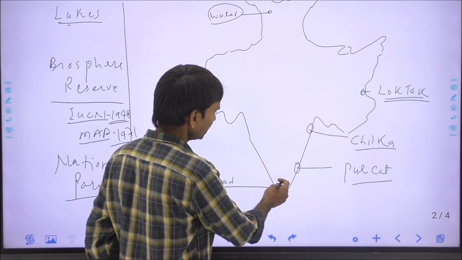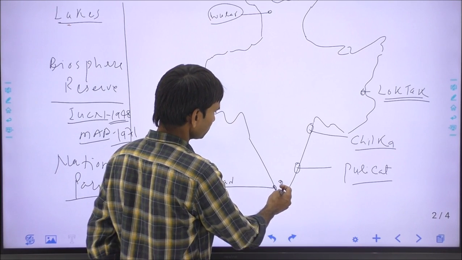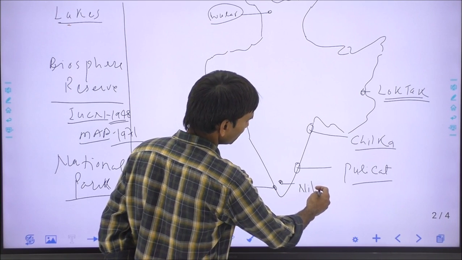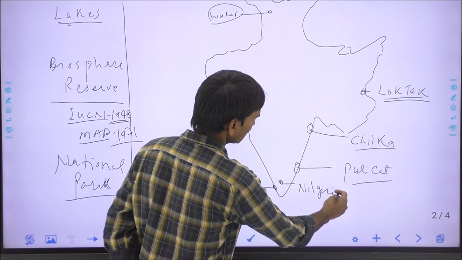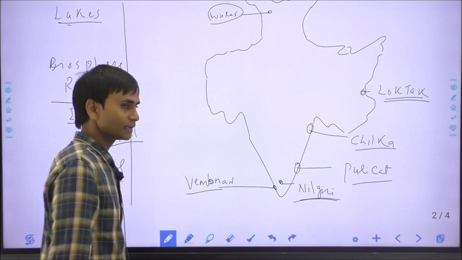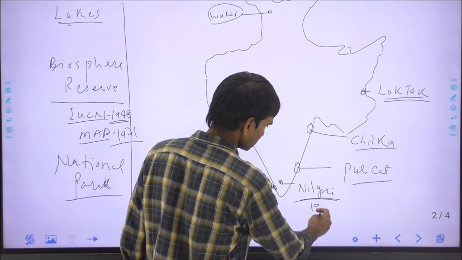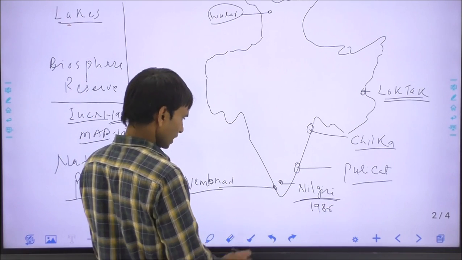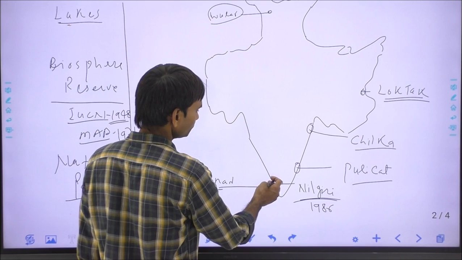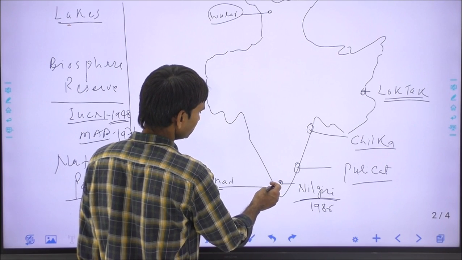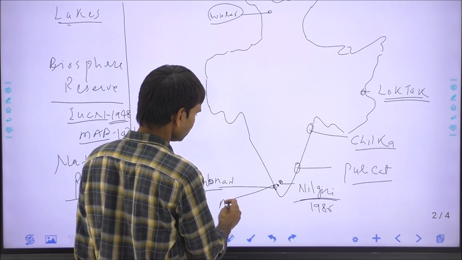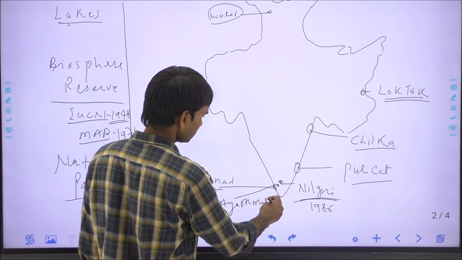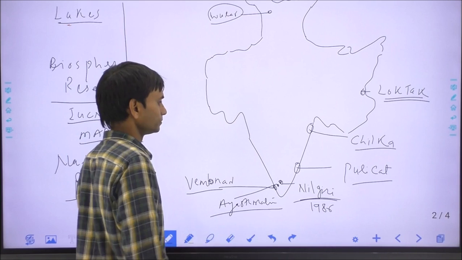India's first biosphere reserve is the Nilgiri in Tamil Nadu. It was created in 1986. And this is another biosphere reserve in Kerala, the Agasthyamalai.